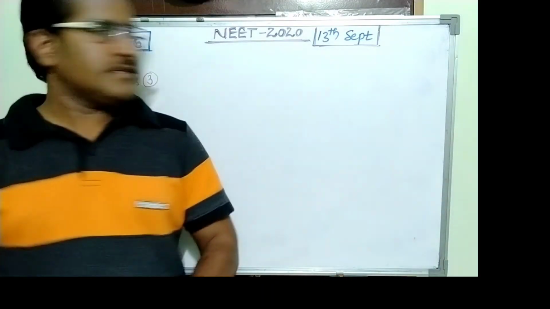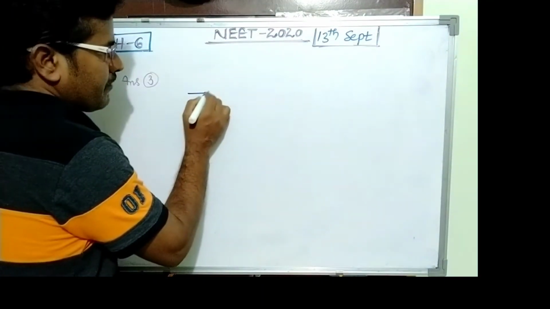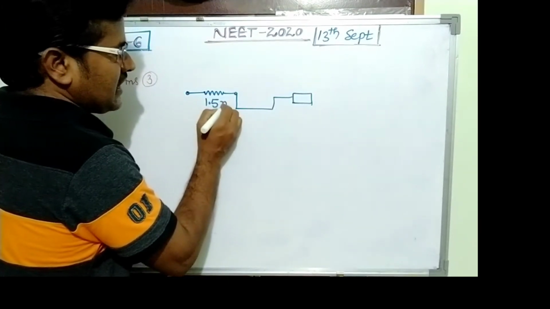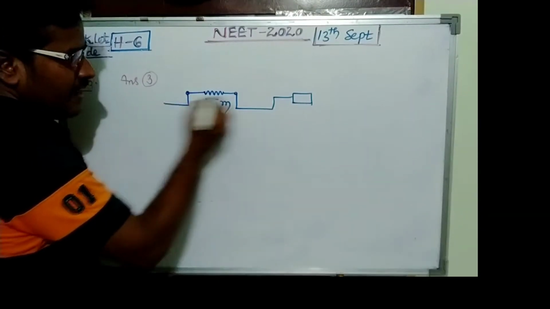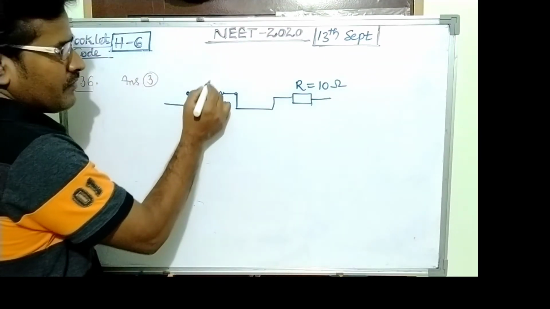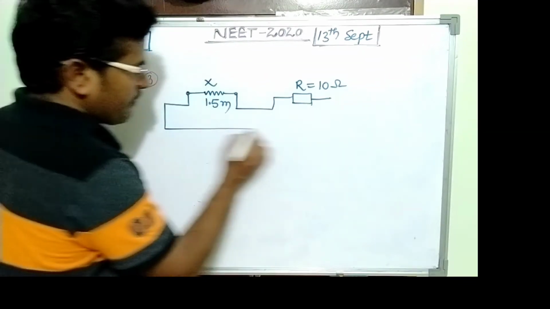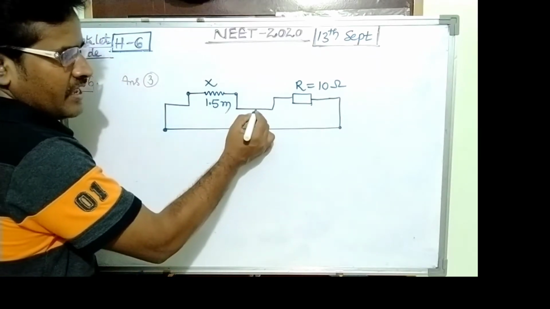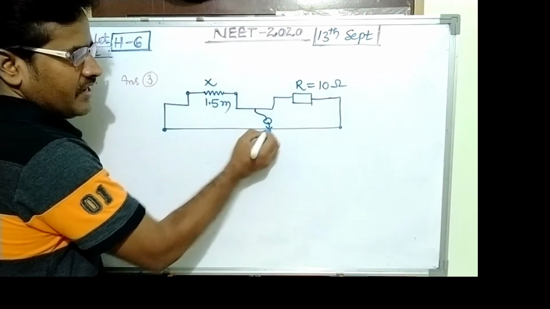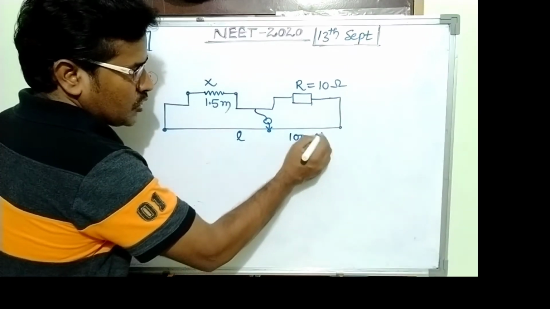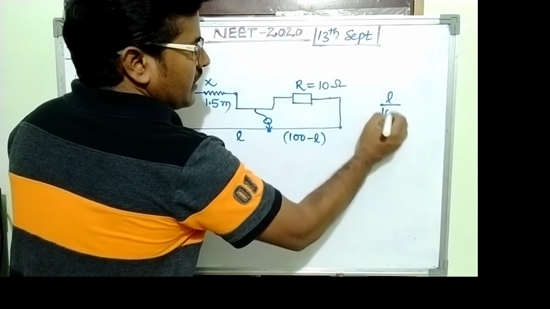The question is given that a 1 meter bridge is given. In the left gap, using one wire of length 1.5 meter, and in the right gap, using one resistance of value 10 ohm. This is the unknown resistance X. So this is a meter bridge, 1 meter long manganese wire. The balancing point is given here. So this ratio is L and 100 minus L, L upon 100 minus L.